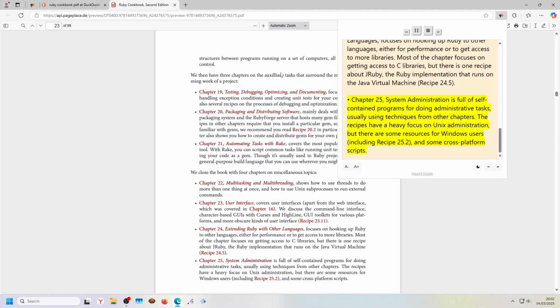Chapter 25, System Administration, is full of self-contained programs for doing administrative tasks, usually using techniques from other chapters. The recipes have a heavy focus on Unix administration, but there are some resources for Windows users, including Recipe 25.2, and some cross-platform scripts.